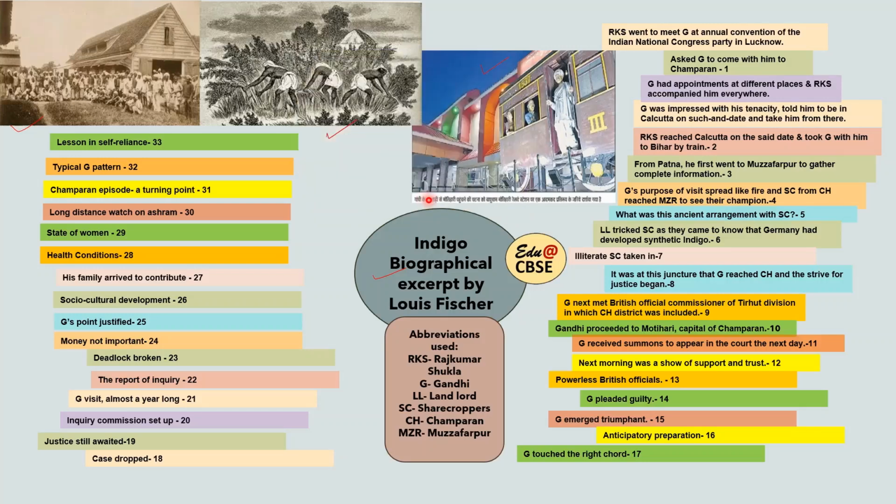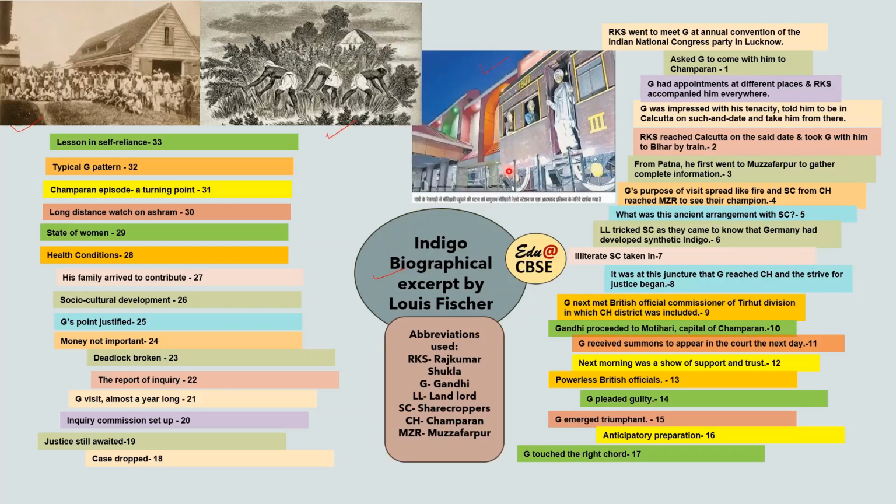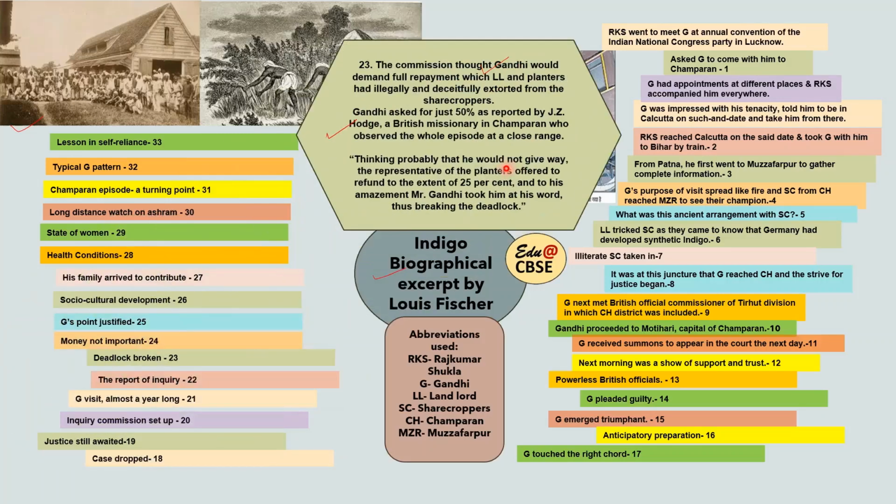Now the report of the inquiry came. A crushing mountain of evidence was presented before the commission. There was clear evidence against the big planters. The commission had no choice but to make refunds to the peasants. So it was proved that injustice was being done, and the commission said that a refund should be made to the peasants. Now the question was how much refund? Then again there was a deadlock about how much. Both sides had to agree on some amount. So, how was this deadlock broken?